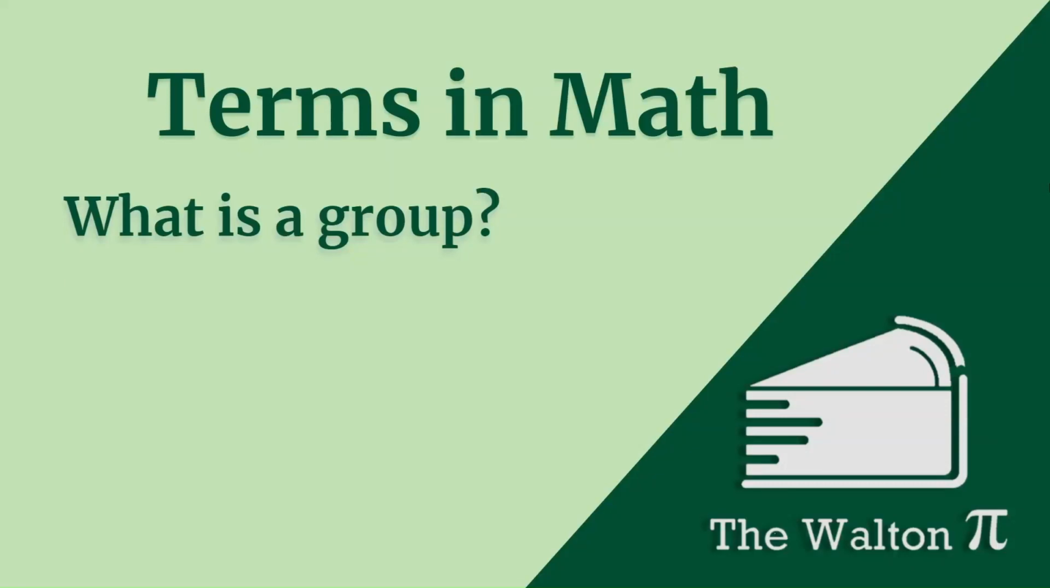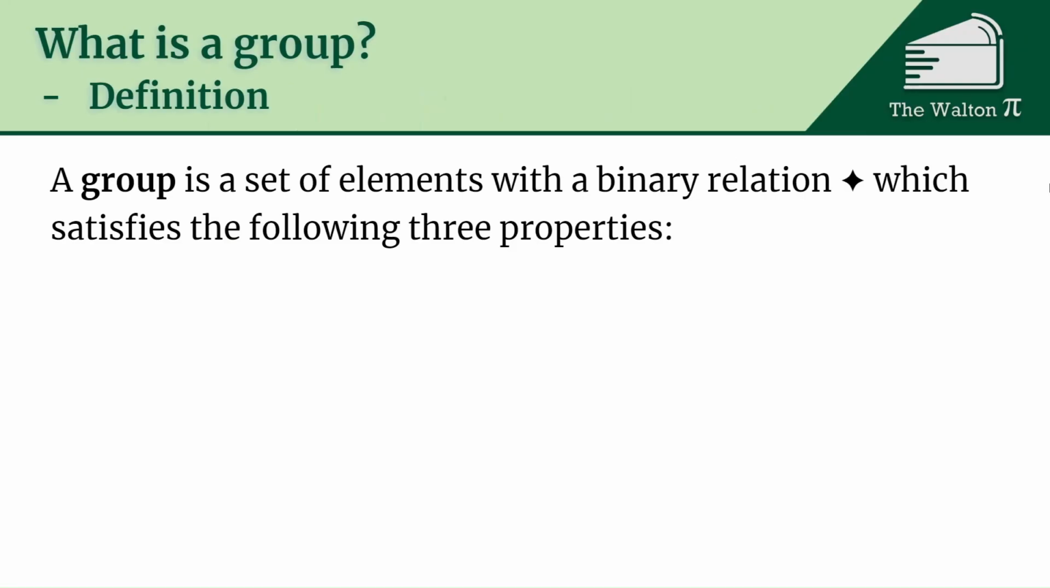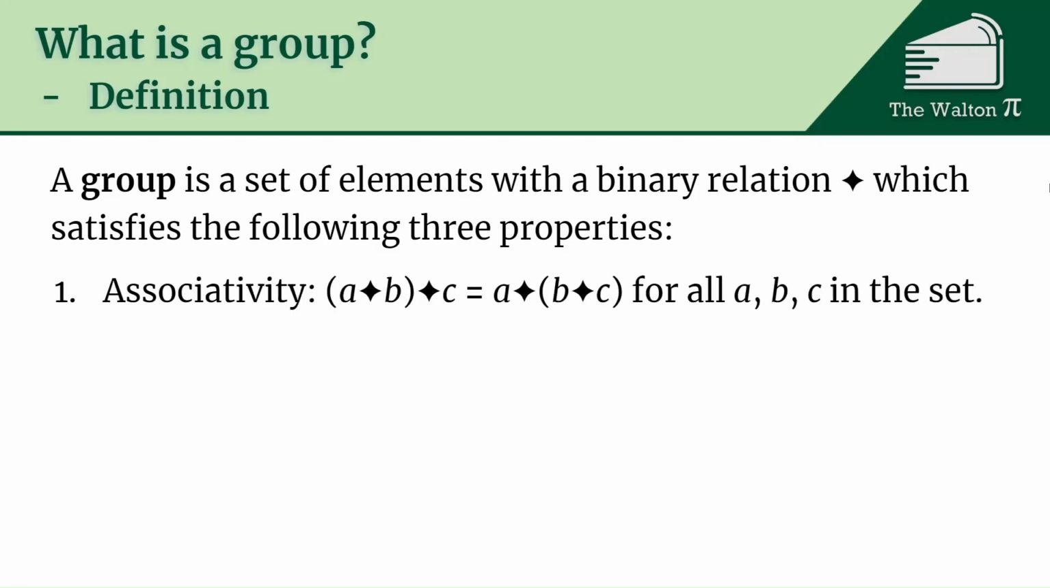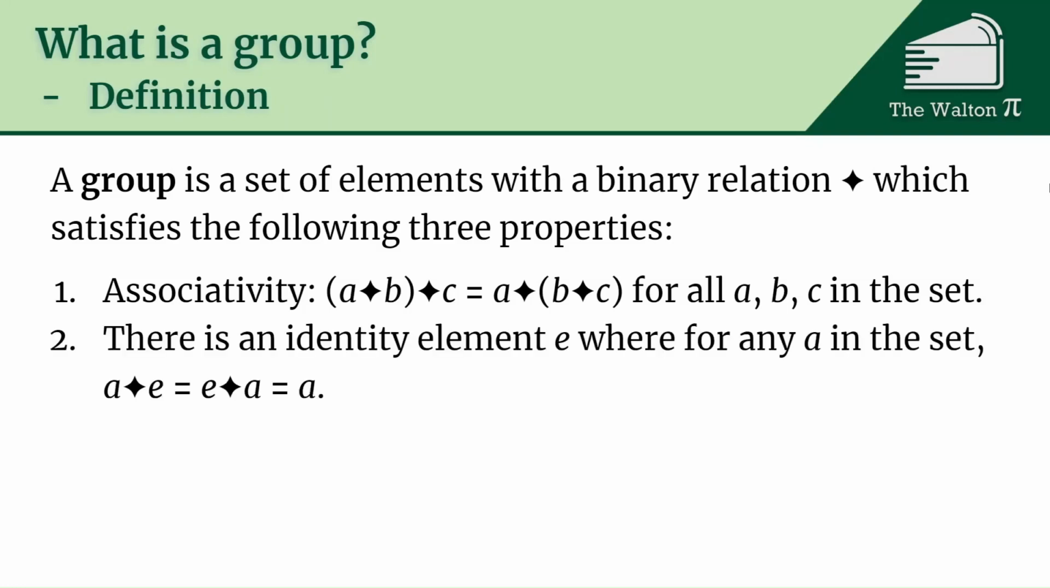Today I'm going to be talking about what it means for something to be a group. A group is a set of elements with a binary relation star which satisfies three properties. One, it's associative. So A star B and then star C, that's the same as A star of B star C. So it doesn't matter the order that you do it for any A, B, and C in the set.